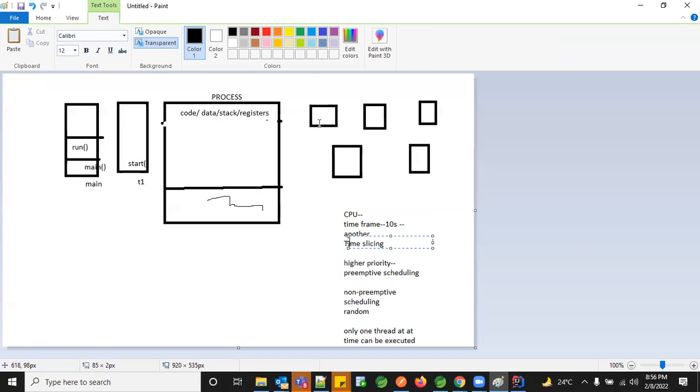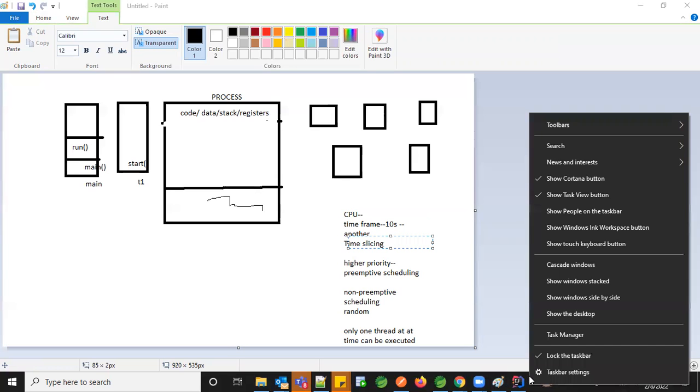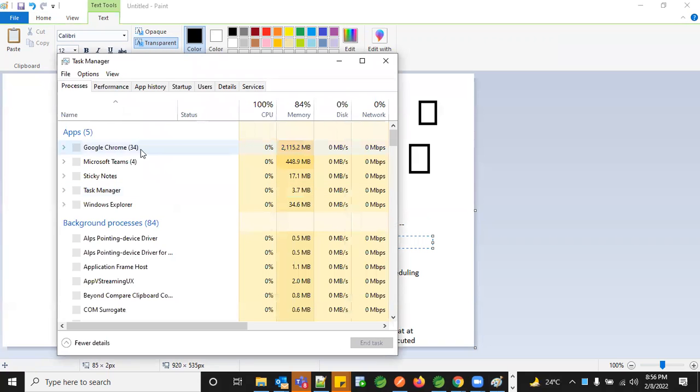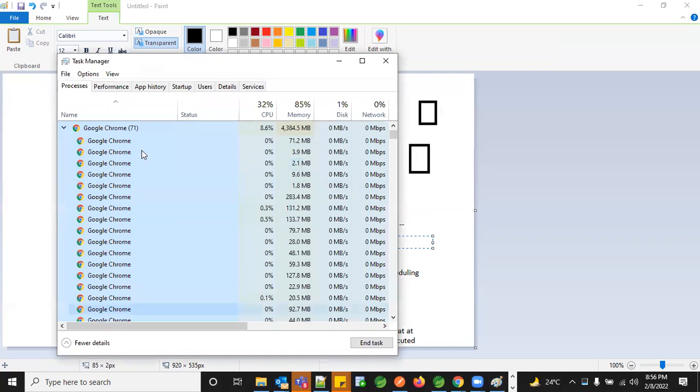So if it is in waiting state, what is the meaning? The process is giving its energy to the CPU to wait to complete its task. If you see the task manager, right now I have like 34 tabs opened in my Google Chrome. So all are running parallelly. And if you see the CPU column, many of the things are at 0. But if you see the other things, the percentage is varying.